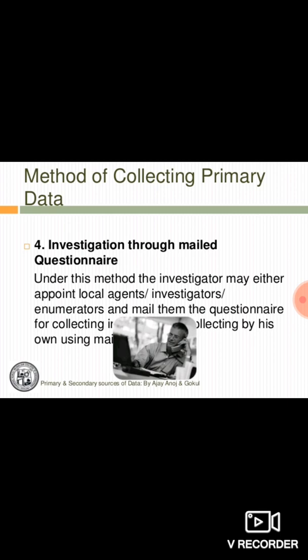So what happens, the questionnaire is mailed, okay, to the particular person or respondent, and he can fill the questionnaire and send it back. So this is the very easy method of collecting the primary data.